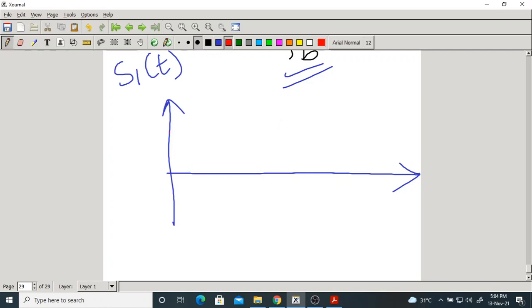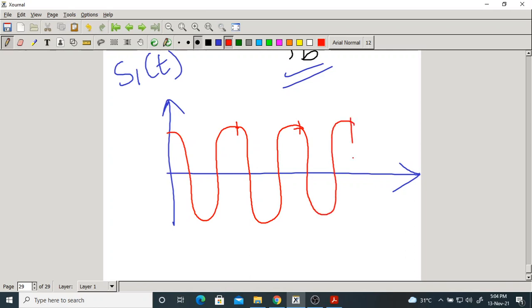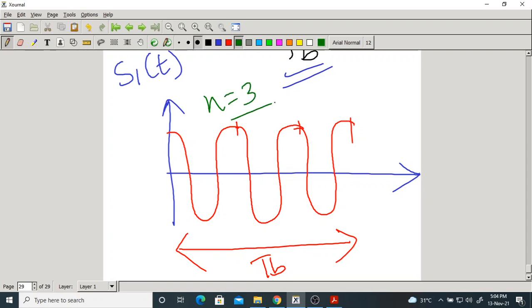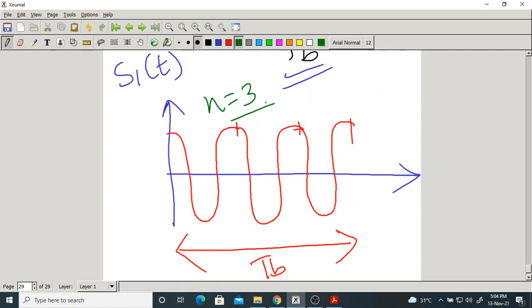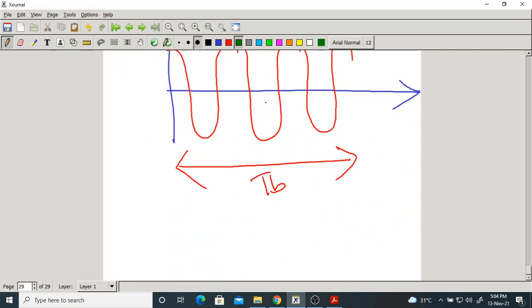So let me take 1 cycle, 2 cycles and 3 cycles. This is S1 of t. Over Tb duration, we have 3 cycles. Why 3? Here I have taken n equal to 3. If you take n equal to 2, you get 2 cycles, and so on. Okay. This is S1 of t. What is S2 of t? Take the negative of that. You get S2 of t.